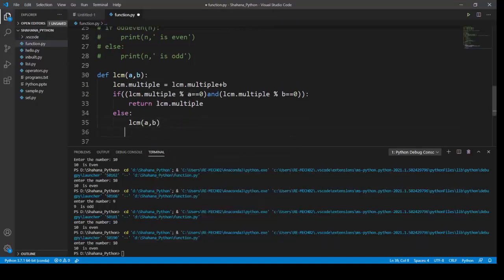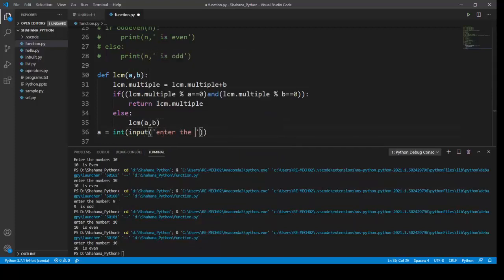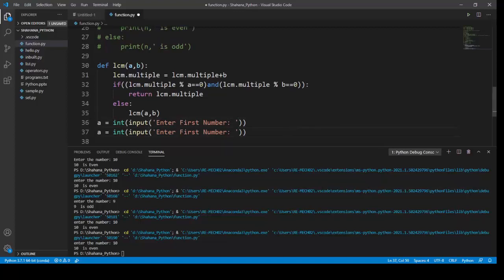First I'm going to get an integer input from the user: enter first number, enter second number.